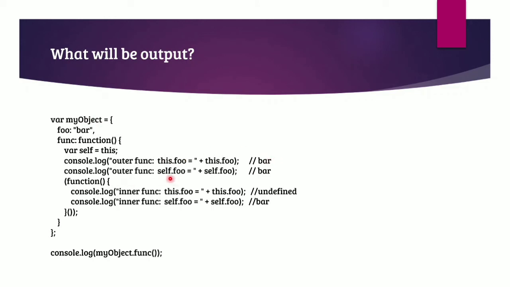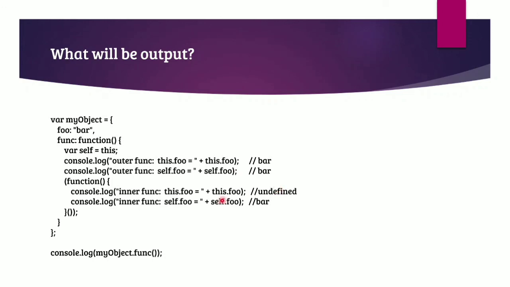Now if we do self.foo, as self is pointing towards the current object only, here bar will be printed again. Then we are writing a function inside it, that is an immediately invoked function. There we are writing this.foo. At this particular time, this function is not a direct property of this object. So this will point towards the window object, and that is the reason it will print undefined.